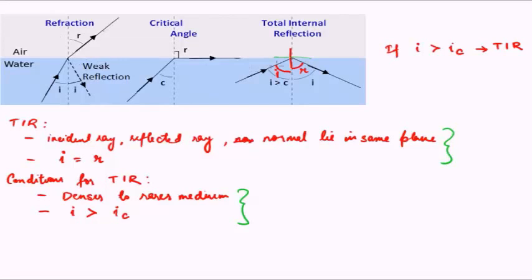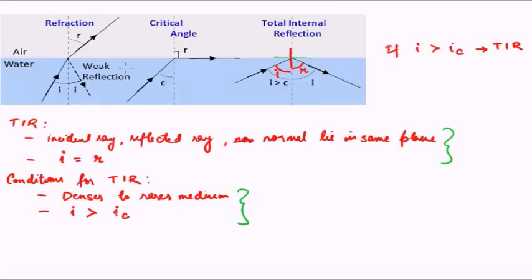That is, since the angle is more than the critical angle, there is nowhere for the light to go except for being reflected back. And since reflection has to take place at an angle equal to i, all the ray of light moves in this direction at the angle of reflection.